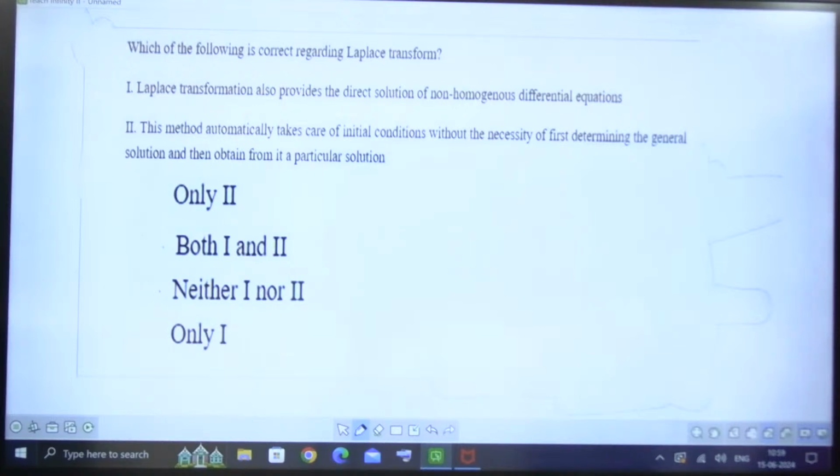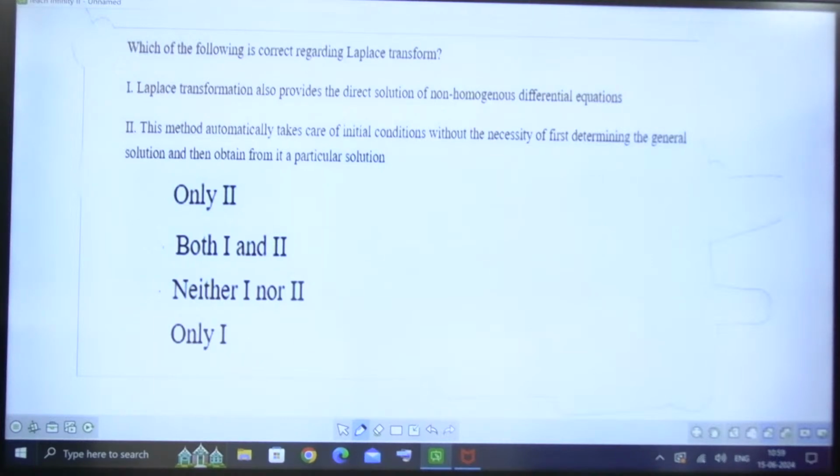Come on. I will tell you, please note down this difference between homogeneous and non-homogeneous. If a differential equation has an input, then it is non-homogeneous. Homogeneous means it is not going to have input. If you go for circuits, without input also a circuit can work due to its initial conditions. That comes under homogeneous.